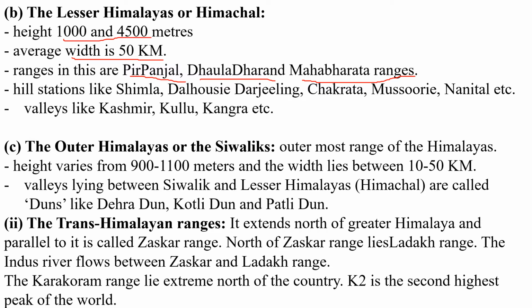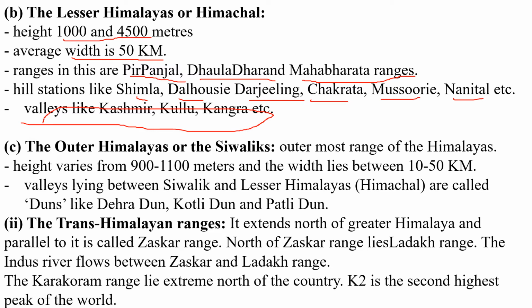Many hill stations are there, like Shimla, Dalhousie, Darjeeling, Chakrata, Mussoorie, Nainital. These hilly regions fall into this Himachal region. Many valleys are also observed in this region: the valley of Kashmir, Kulu Valley, and Kangra Valley of Himachal Pradesh.